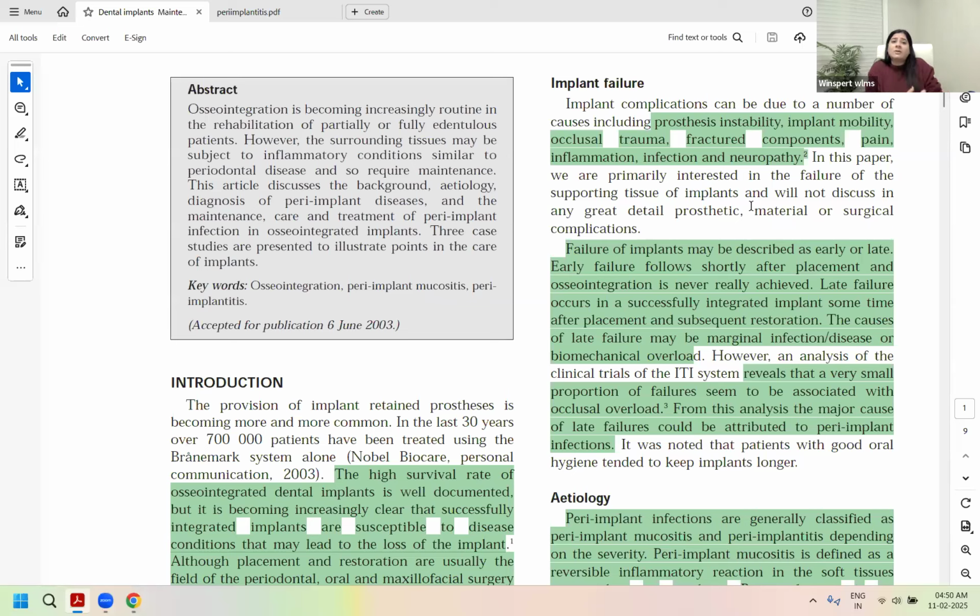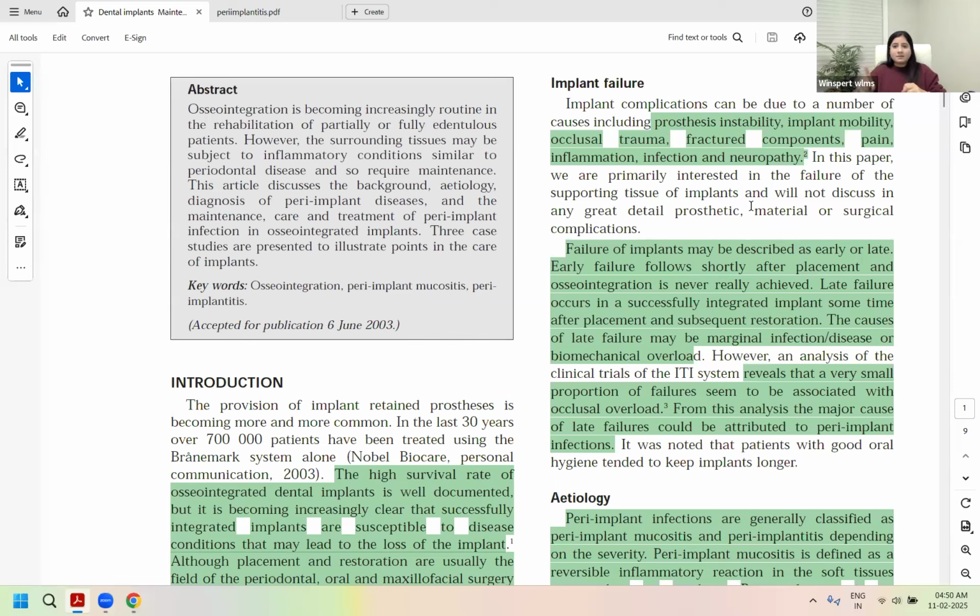That means a failure of achieving osseointegration. Whereas a late failure means the osseointegration was successfully achieved, but because of the presence of inflammatory disease around the supporting tissues, now the implant is failing or undergoing failure.